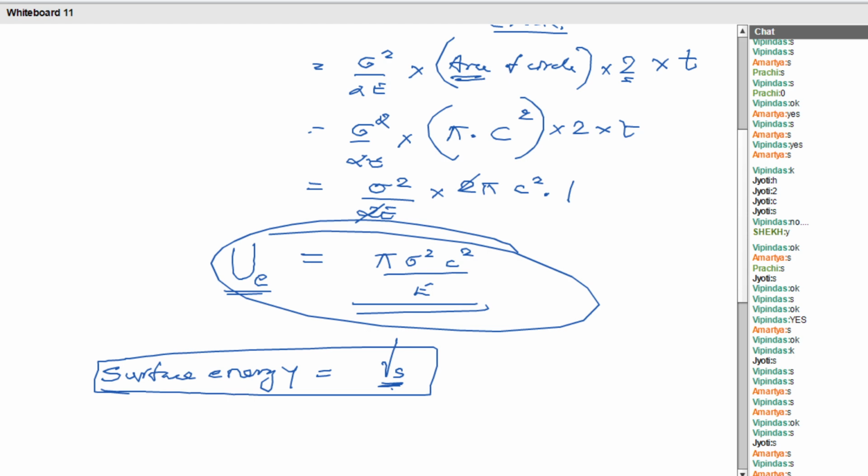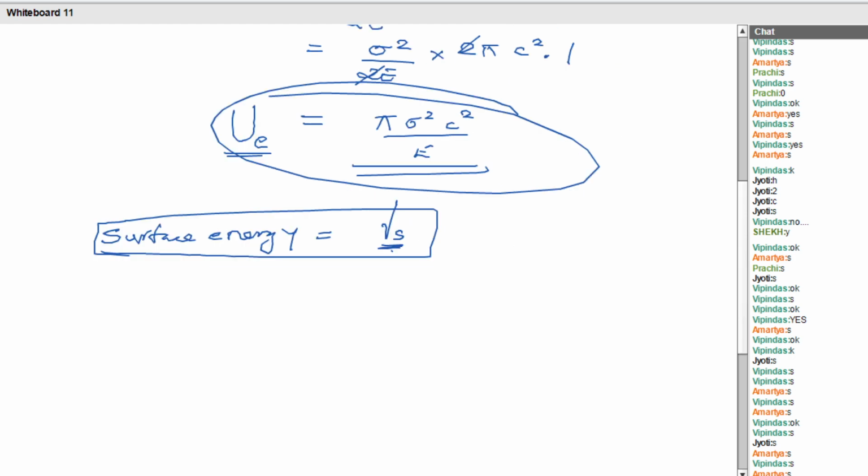So here I want to find out how much energy is required to produce a crack having a length 2c. How much energy is required to produce a crack of length 2c? How can I find out? 2c into gamma s. Can I say?